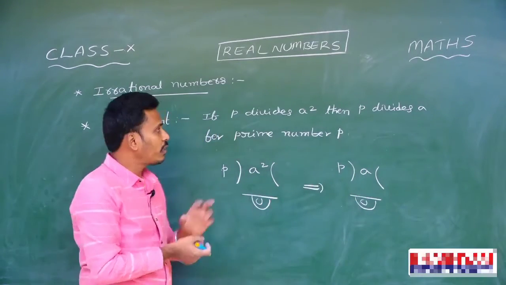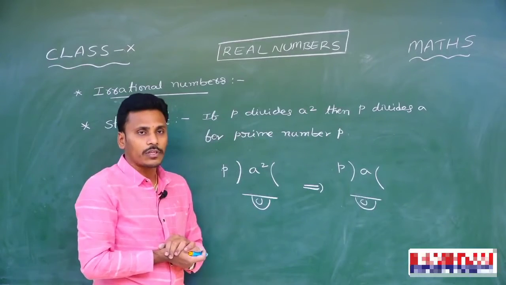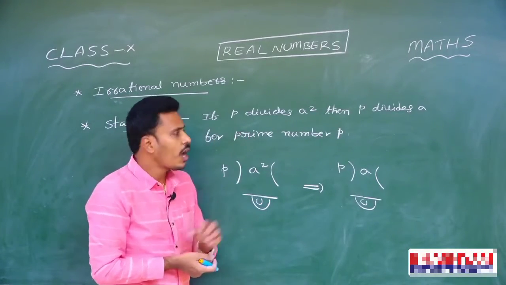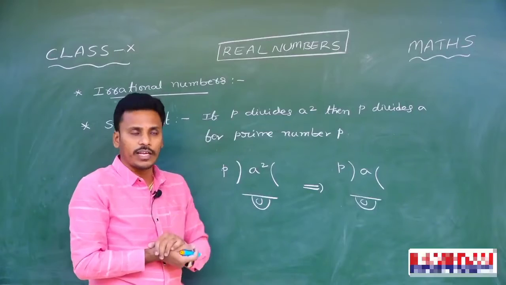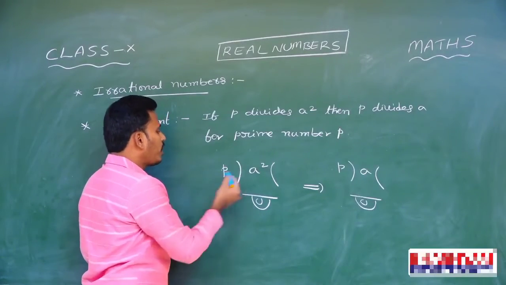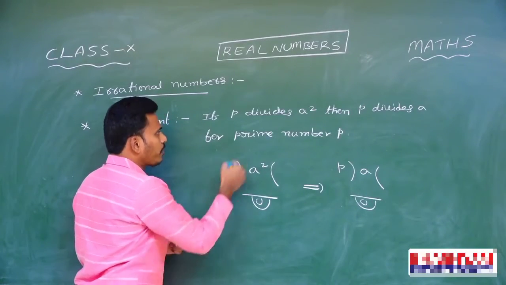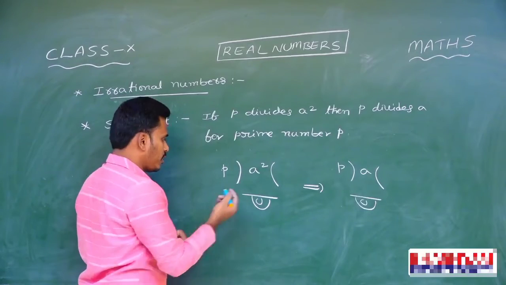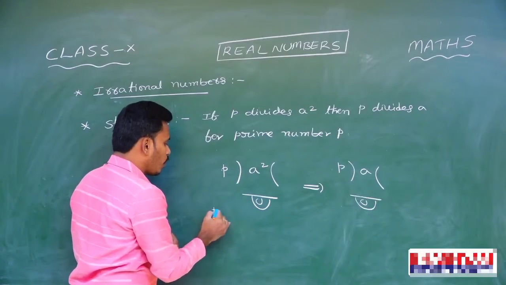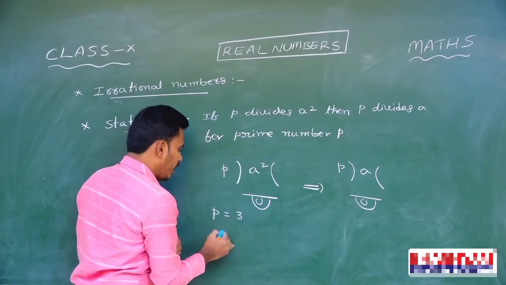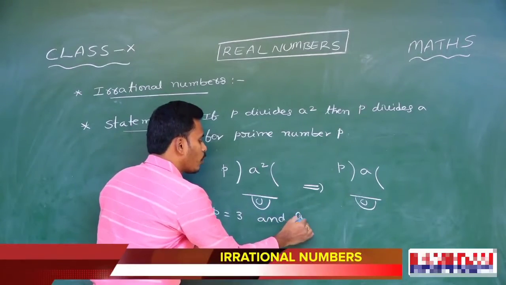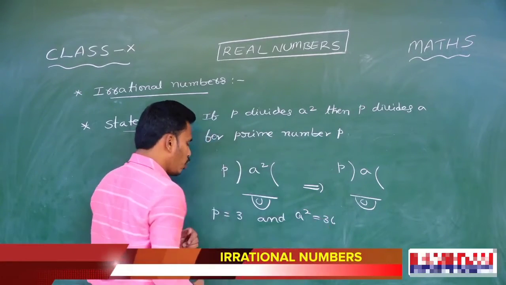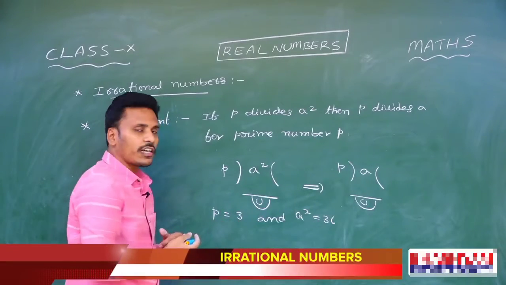Let us check this statement with some examples. You need to take a prime number for P and a number for A square. Suppose I take P equals 3 and A square equals 36. If you look there, P divides A square. Is it clear or not?